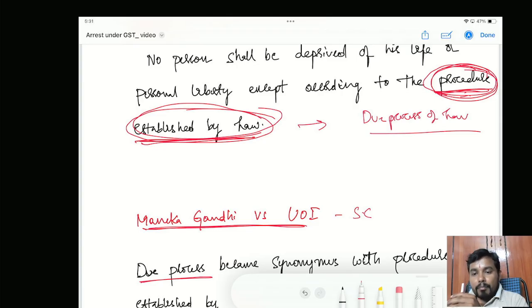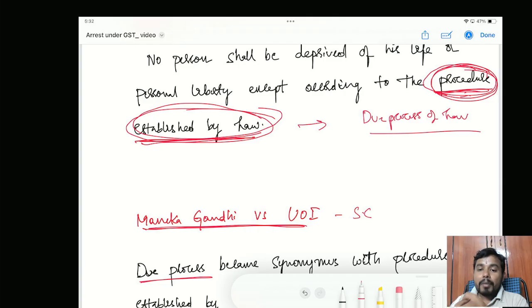Now the important point why I want to highlight due process of law is, forget about GST authorities not even following the procedures, the court itself is saying that forget about following the procedure, whether the procedure established itself is correct or not also we will check.